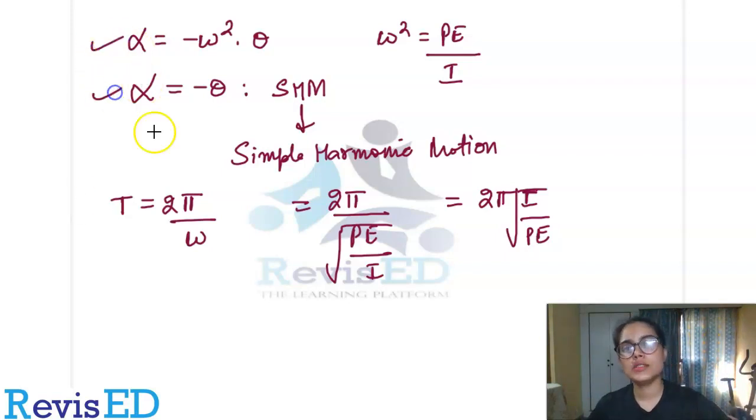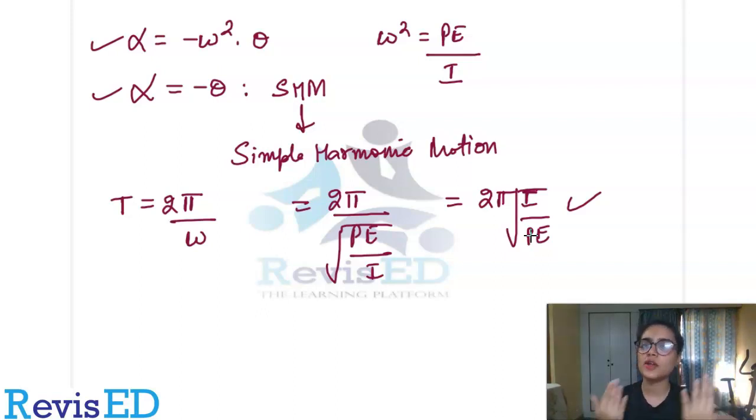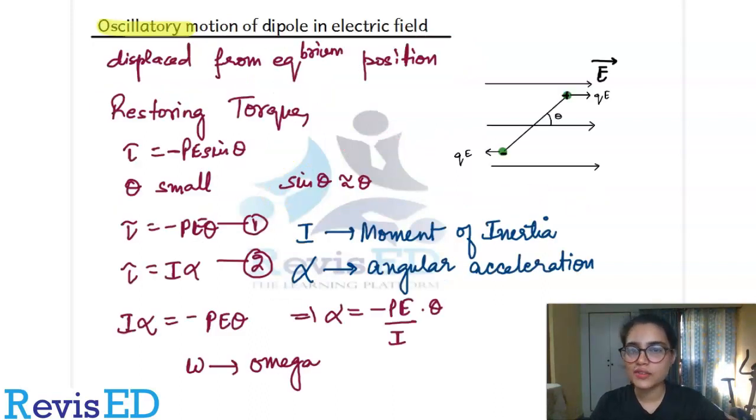So these are very important equations which represent that our dipole, when it is placed in electric field or displaced from its mean position or equilibrium position, experiences an oscillatory motion, and that oscillatory motion is known as simple harmonic motion. So I hope that this derivation is understood and clear to you.